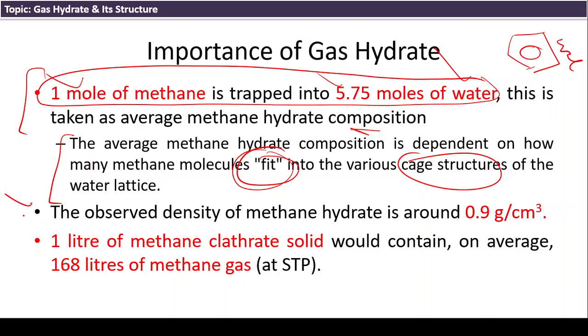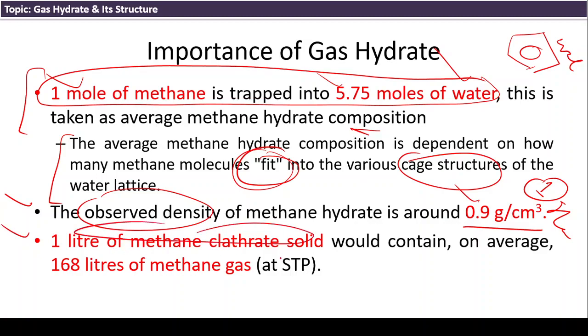The second thing about natural gas hydrate: the observed density is about 0.9 gram per cubic centimeter, and since water has 1 gram per cubic centimeter, it means it is lighter than water. The third important statistic is that 1 liter of methane clathrate solid, that is natural gas hydrate, would contain on average 168 liters of methane at standard temperature and pressure. So these are the three basic pieces of information regarding natural gas hydrates.